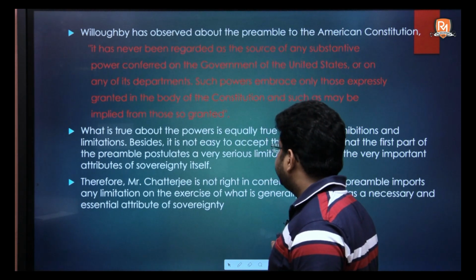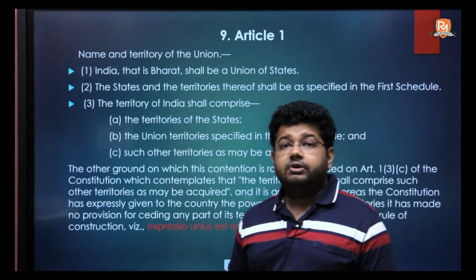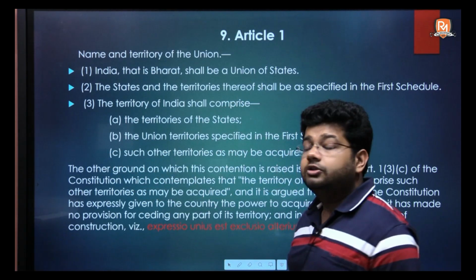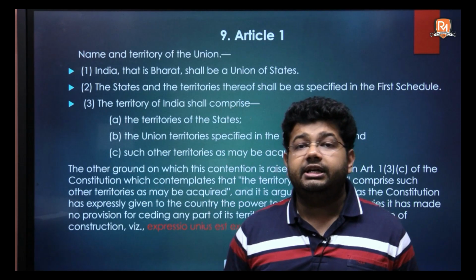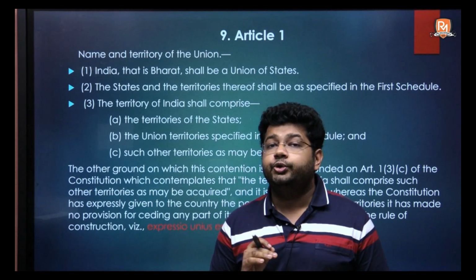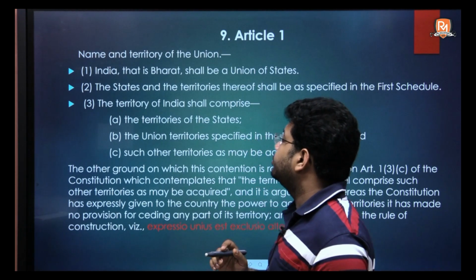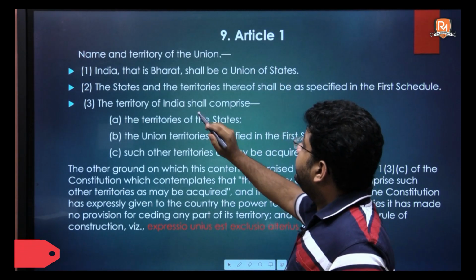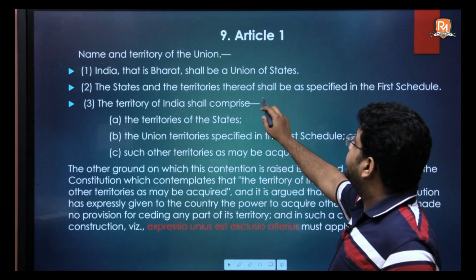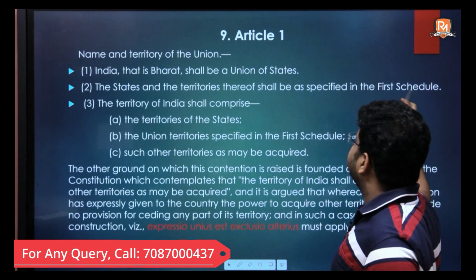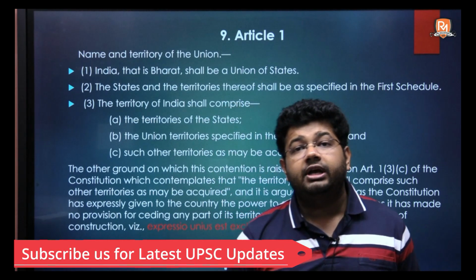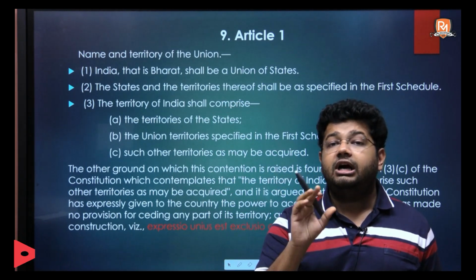The second argument which was given by Mr. Chatterjee was, he gave reference to Article 1 subclause 3C. So Article 1 talks about the union and its territories. It specifies all the territories which will form part of the union of India. According to Article 1, India, that is Bharat, shall be a union of states. The states and the territories thereof shall be as specified in the first schedule. So the first schedule is also part of Article 1. Under the first schedule to the constitution, a description of all the territories of the country is given.